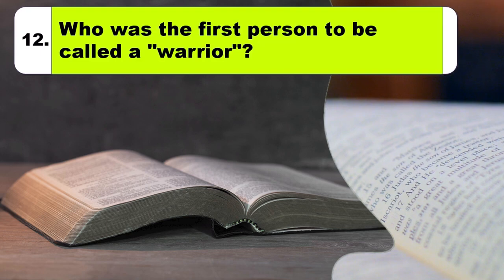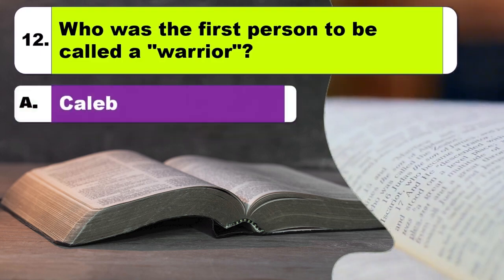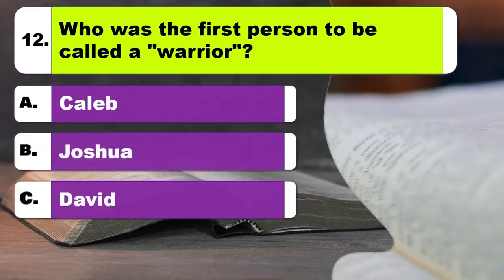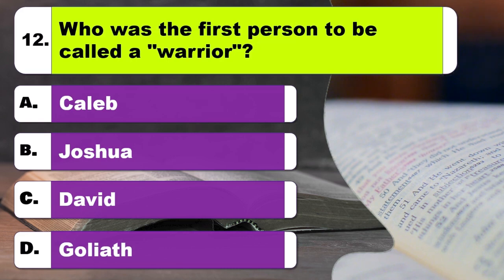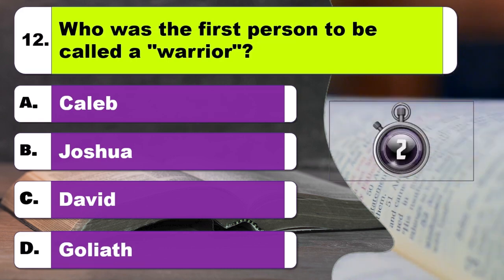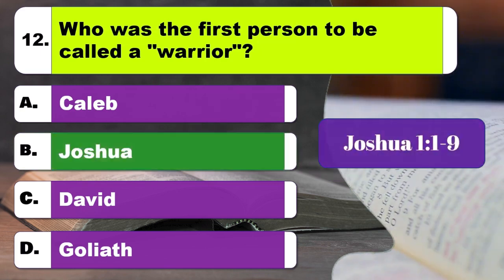Question 12. Who was the first person to be called a warrior? Option A, Caleb. Option B, Joshua. Option C, David. Option D, Goliath. The right answer is option B, Joshua.